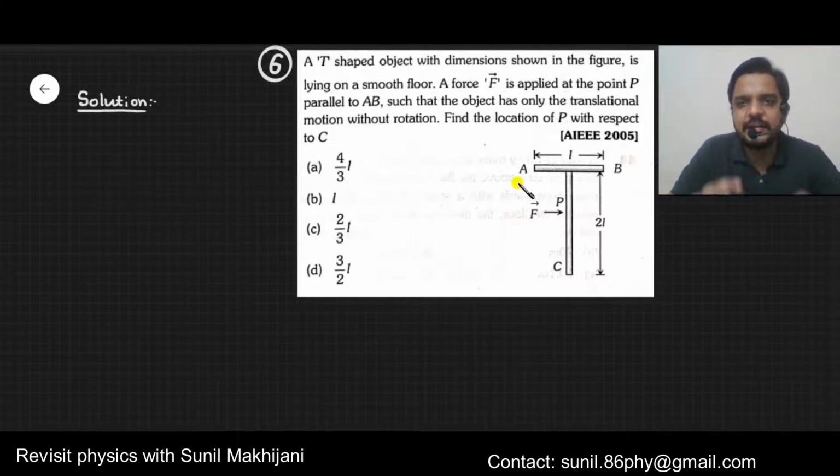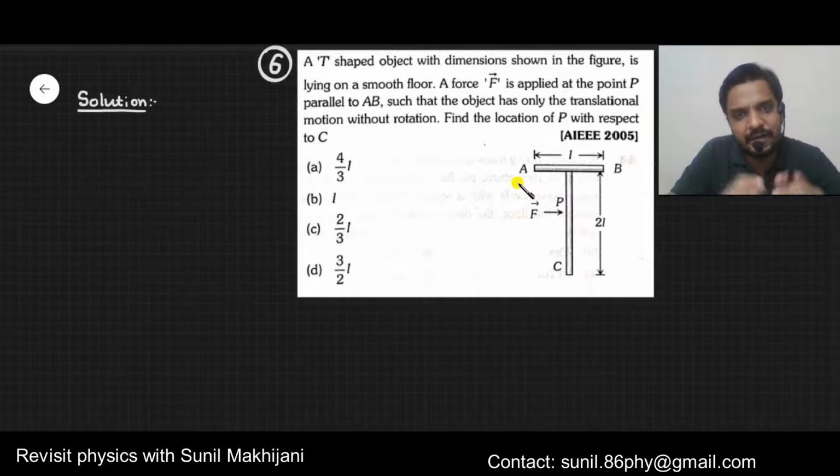Here it is given that P is a point at which, if we apply force at P, the body moves without rotation, meaning the body is doing only translation motion. Actually it is a property of center of mass. Center of mass is that point at which if you apply force directly, rotation is not possible. The body does not rotate, it moves straight in a translation motion.